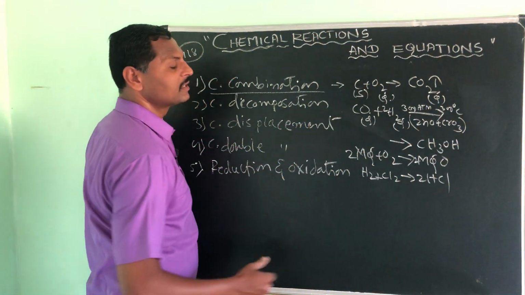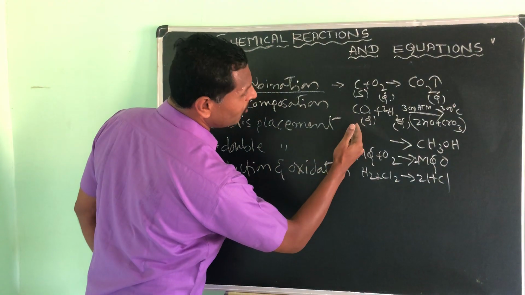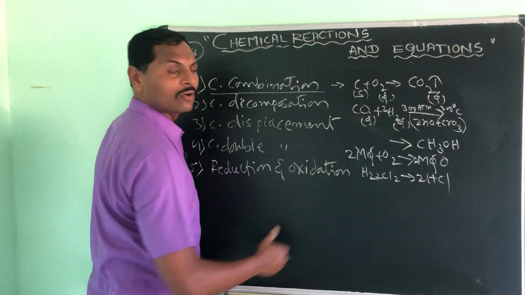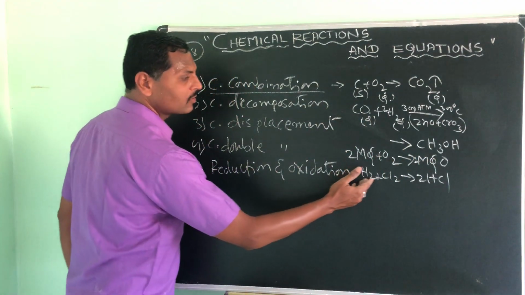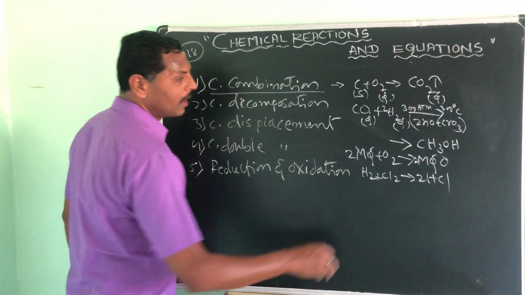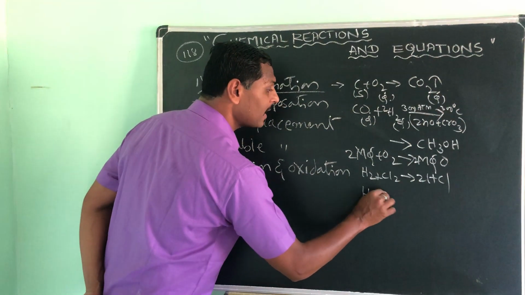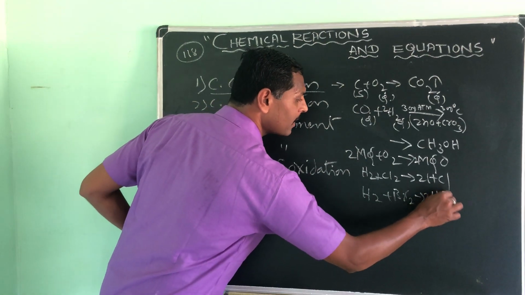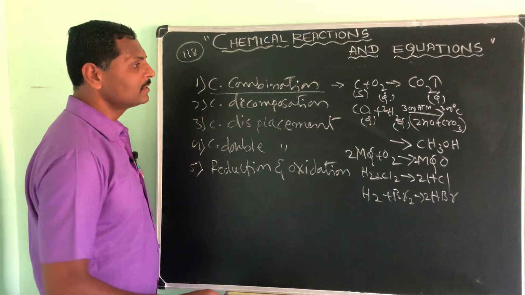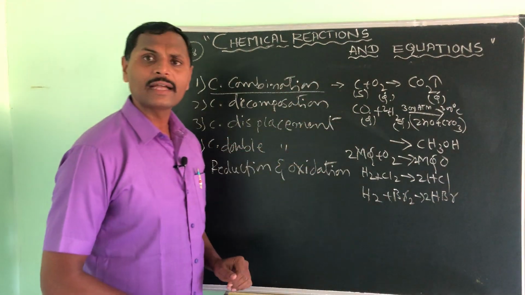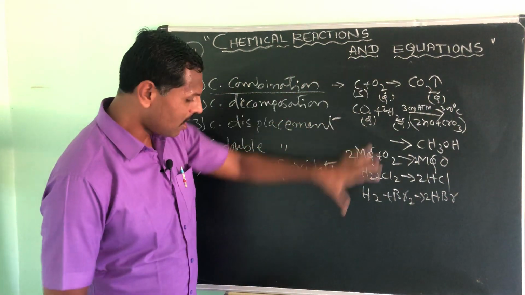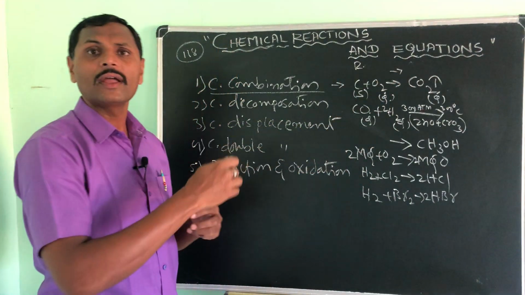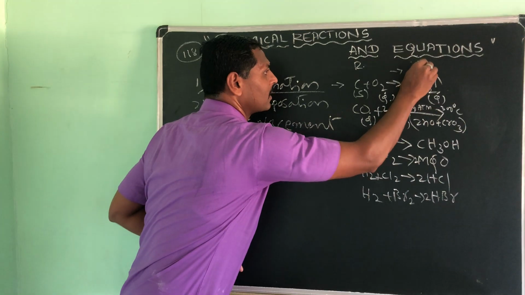See, I have taken some examples here. Carbon, when it reacts with oxygen, gives carbon dioxide. Carbon monoxide, when it reacts with hydrogen, gives methanol. Magnesium, when it reacts with oxygen, gives magnesium oxide. Hydrogen, when it reacts with chlorine, gives hydrochloric acid. Hydrogen, when it reacts with bromine, gives hydrogen bromide. Like this, just by observing these reactions, you will say, yes sir, there are 2 or more reactants, and when they undergo a chemical process they give only one product.